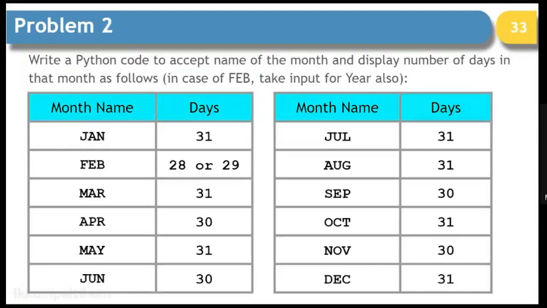Now, this is another example which I wanted to discuss here. This is the second problem in the sequence of if statements. Let's assume we are entering the first 3 letters of any month, and we are expected to see the number of days in that month. And if we enter February, it should also take care of the leap year. So it should ask what the year is, right? In the remaining months, we don't require that because in every year, it is followed in the same manner.